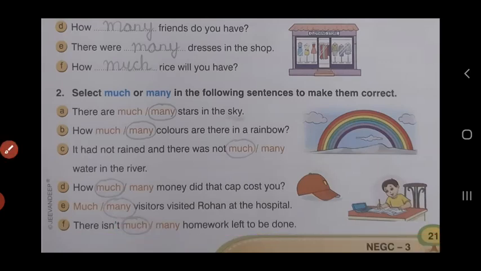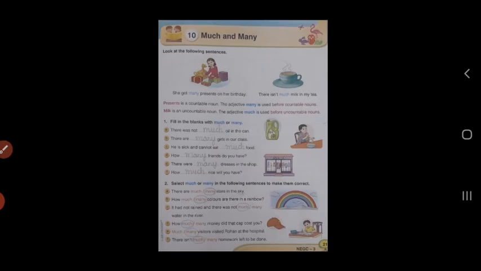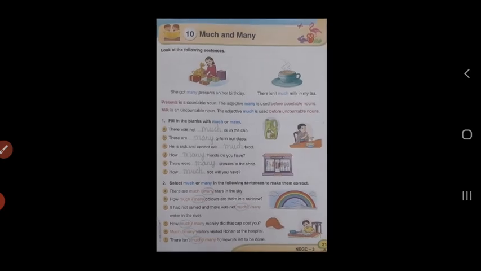So children, in this exercise of much and many, remember that we add the adjective many when the noun is countable, and you add the adjective much when the noun cannot be counted. That is, it is uncountable.